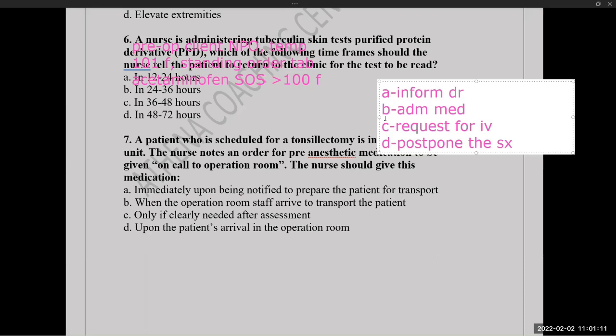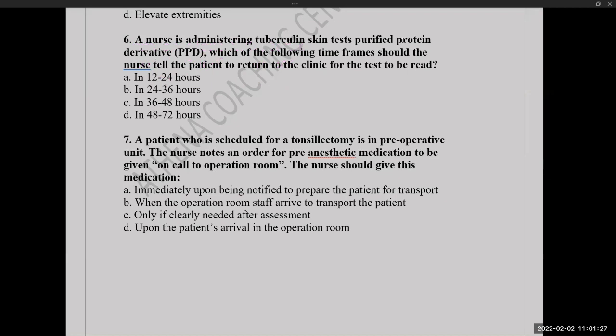ഞാൻ അങ്ങനെ പറഞ്ഞപ്പോൾ ഒരാൾ ആൻസർ ചേഞ്ച് ചെയ്തു. So NPO status is not a barrier for giving medication, hardly 10 to 12, 15 ml of water is more than enough. So you can administer the medications. Okay. So if there is a standing order, you can just follow the standing order.